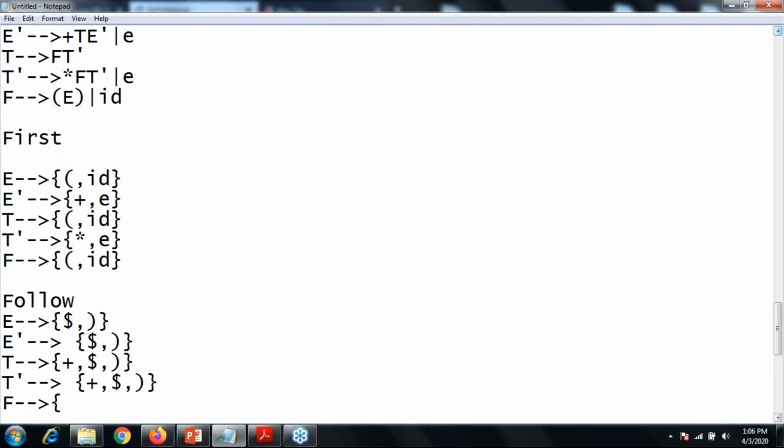Star and small e. No, small e is represented as the epsilon symbol, so the follow will never contain the epsilon symbol. Rutvik says star, plus, dollar, closing. Okay, very good. So the follow is star, plus, dollar and a closing bracket.